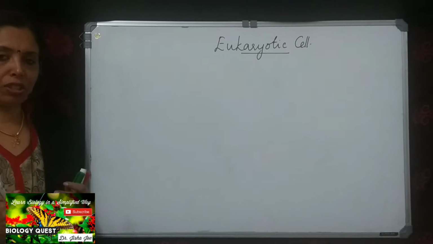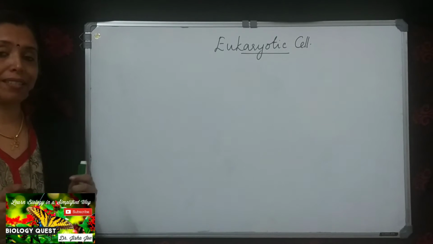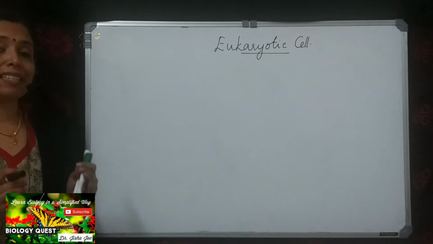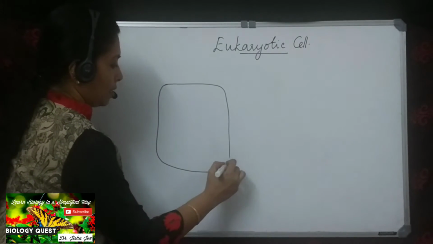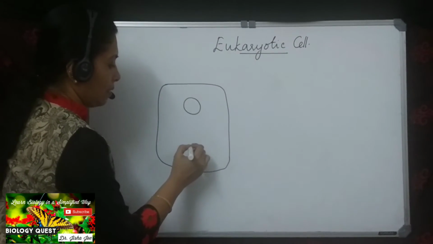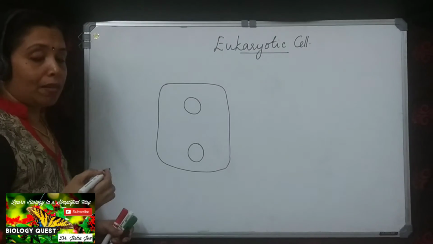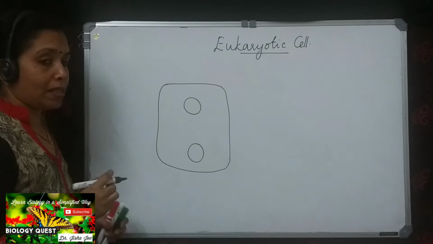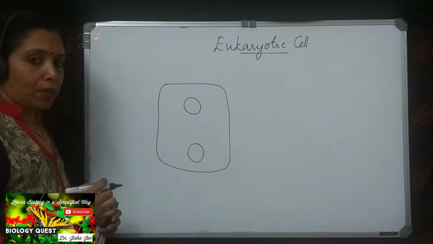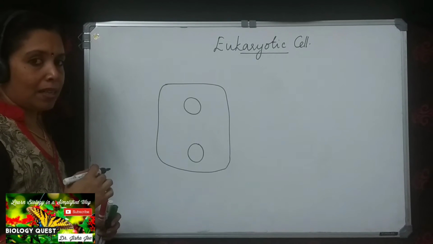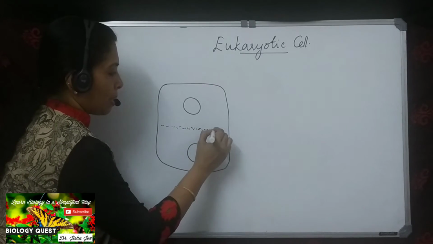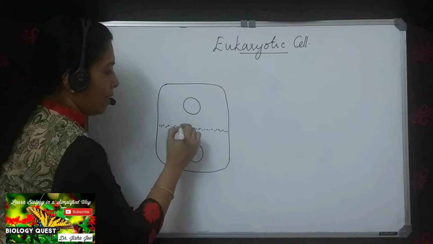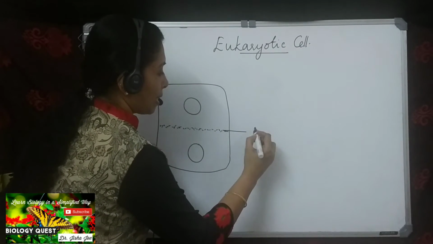Immediately after the nuclear division, as cytokinesis takes place, it is the primary wall that gets deposited. So I'm just drawing a cell at the telophase stage. The nuclear material has divided. And in plant cell, we know cytokinesis occurs from the center and extends towards the periphery. So at the center, the middle lamella gets deposited from the center towards the periphery. The middle lamella is a layer that is rich in calcium and magnesium pectate.